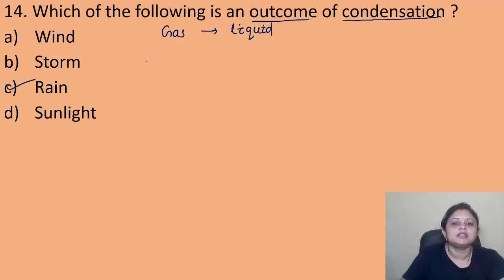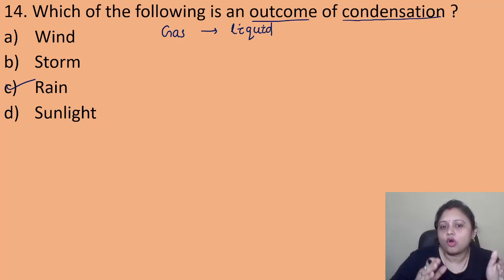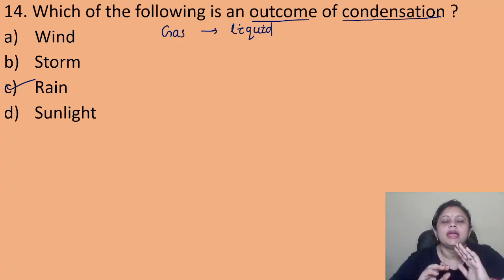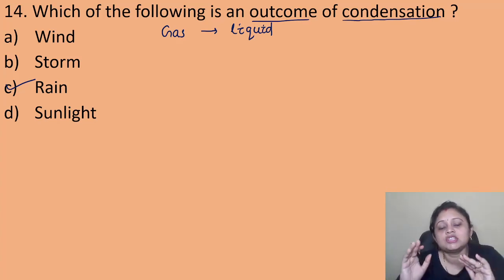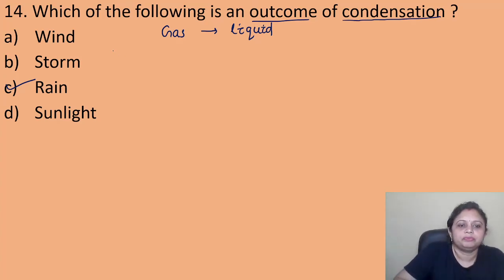Here what happens: in water bodies like ponds, rivers, lakes, seas, water is converted into water vapor due to the presence of the sun. After some days, this water vapor present in the atmosphere is again converted into water.